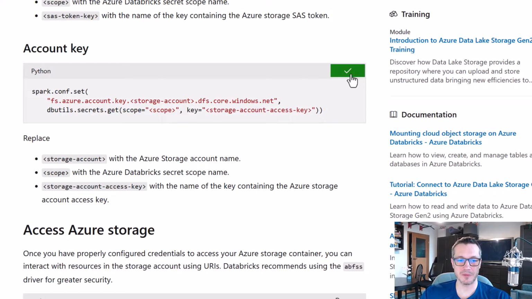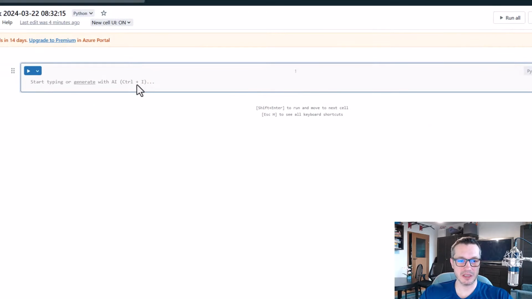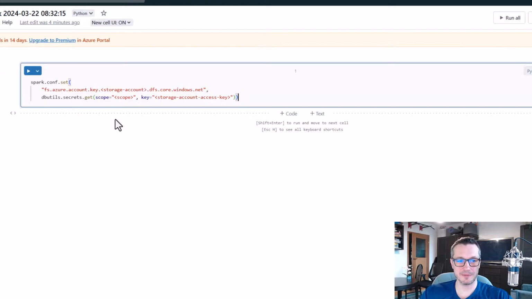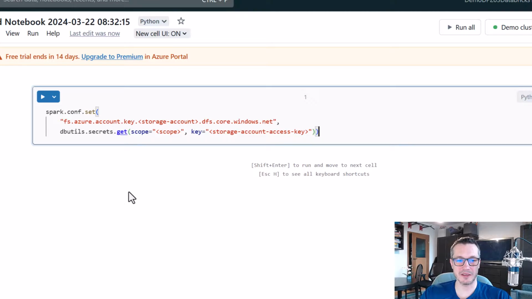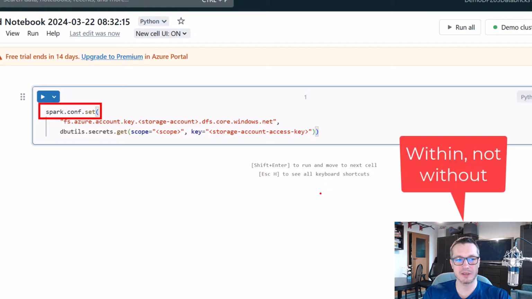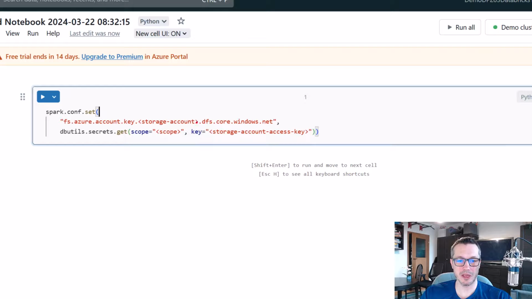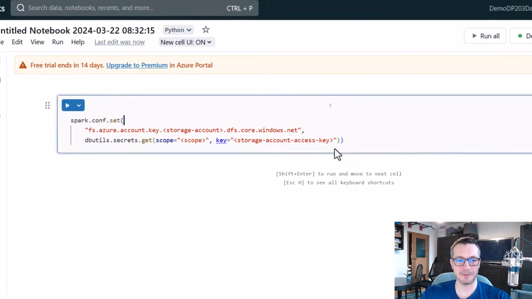So let me copy this code snippet. Let me paste it into this first cell and let me modify it. So what does this code do? Well, it sets some configuration for my session within this notebook, which tells that, hey, whenever you want to connect to this storage account, and in a second we'll set it to my storage account name, then use this particular access key to get access to it.